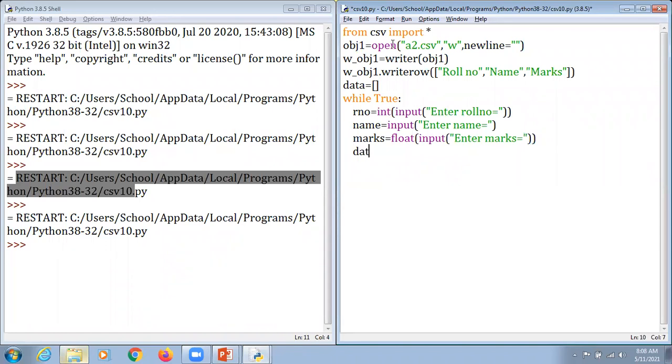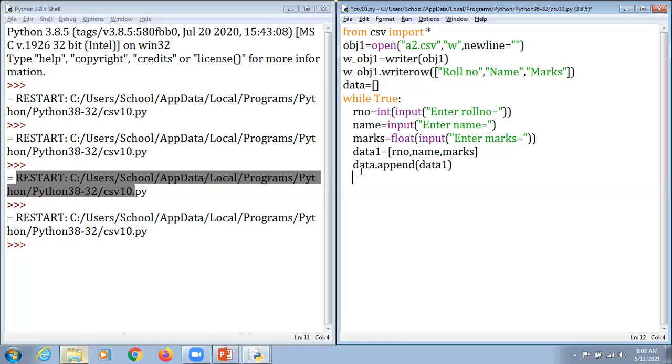So we take it as data1 here. Kindly concentrate. And what will be the use of this? We can store rno, we can store name, we can store marks in it. So this is basically a list. And now as earlier we have taken one list here, that is data, I'm just going to use an append function here, append, and write that particular data1. It means it is supposed to store that particular data. But remember, it is supposed to store the data in a list, but not in a file, that is a2.csv.